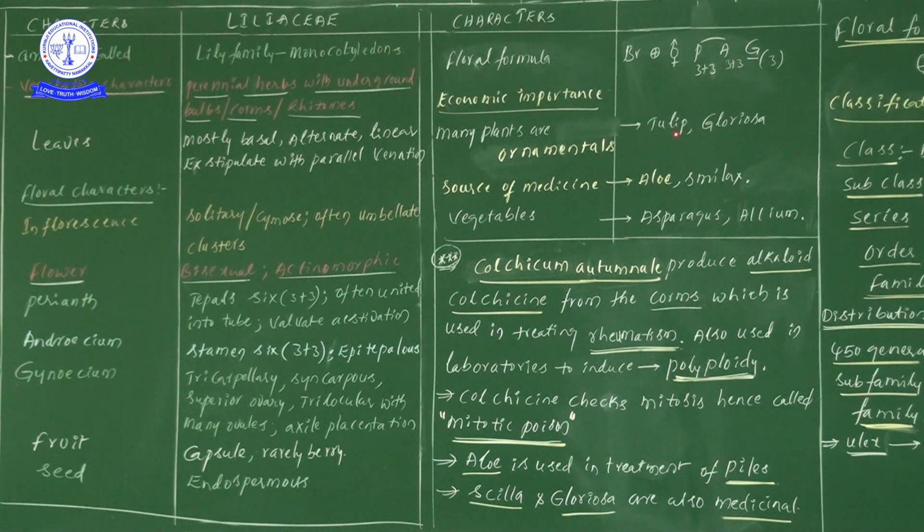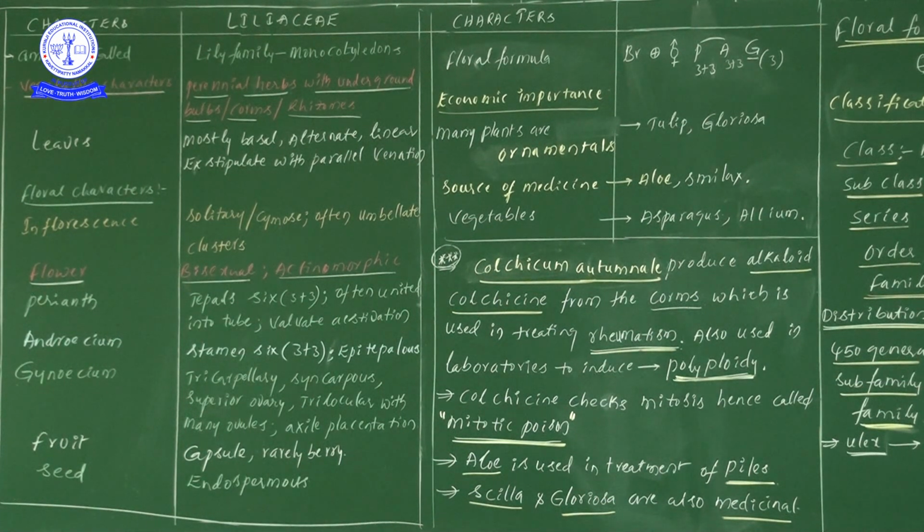Now first one is tulip and the second one is Gloriosa. These two are best examples of ornamentals. My dear students, what are the examples they have given in the textbook? Those examples at least you try to learn by heart.